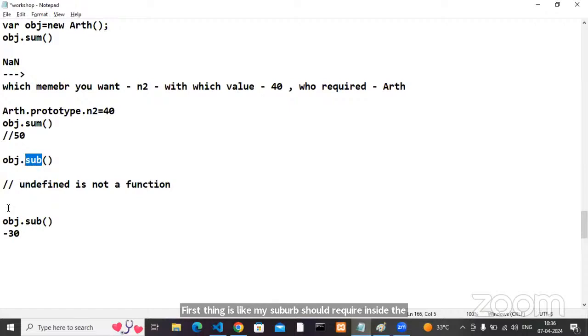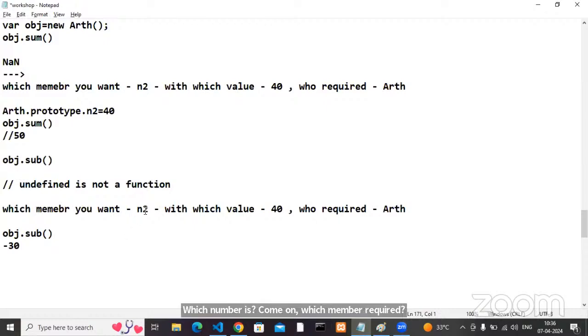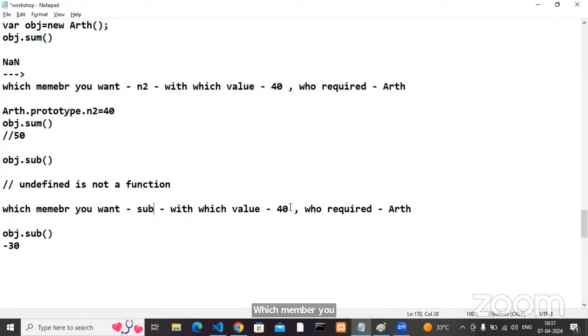This time, which member is required? Sub, right? Sub. With which value? 40? No, it is a function. The value is a function. Why? Because I am using sub as a function. Who requires it? My arithmetic class requires it.